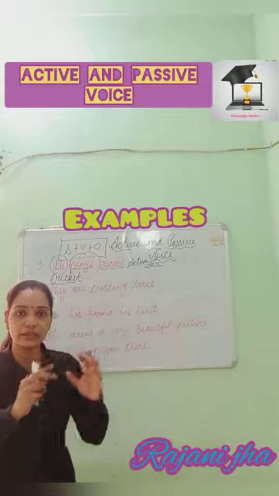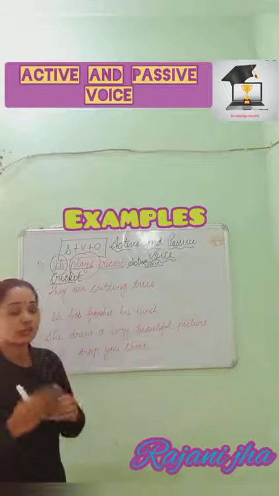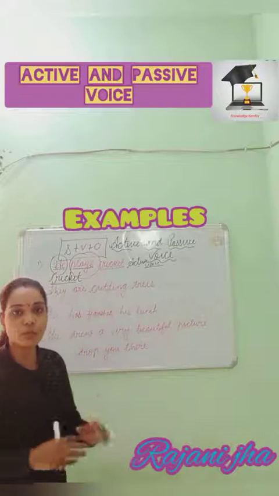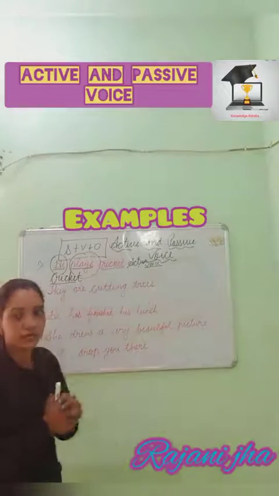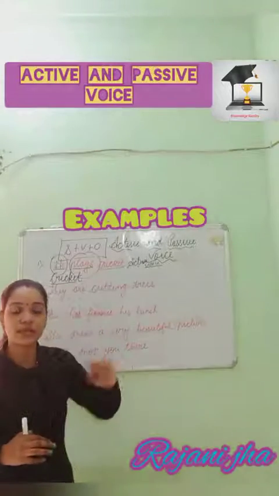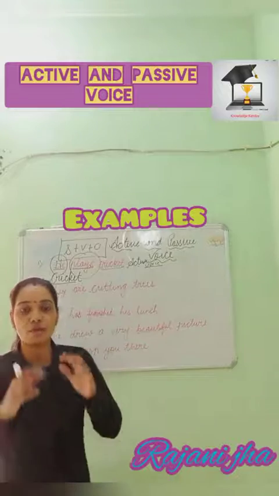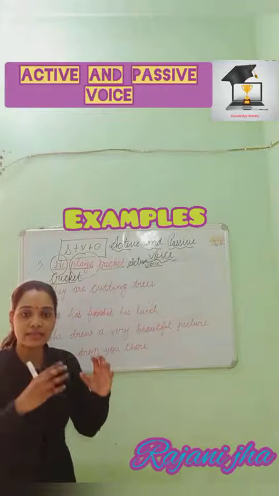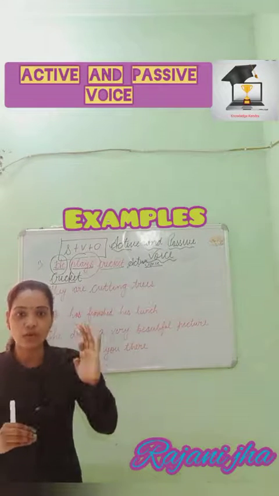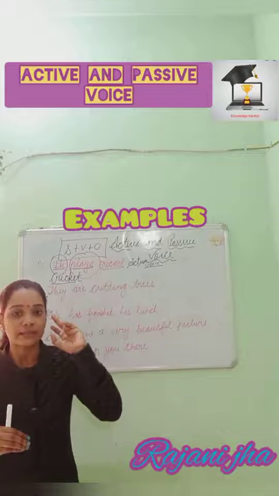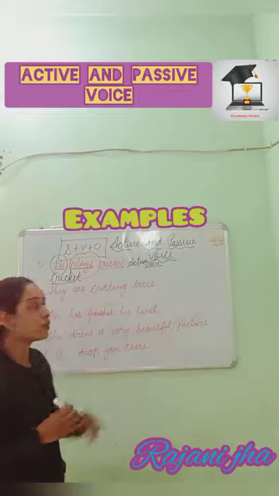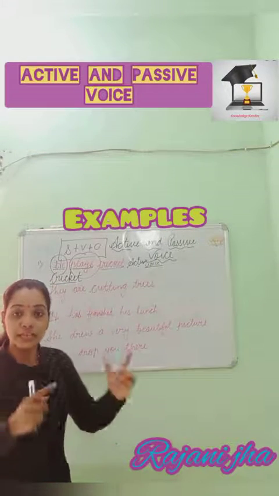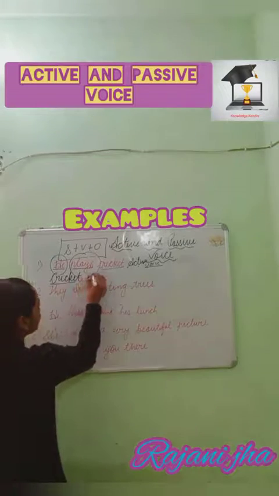You must know that whenever we use the third form of verb, we need a helping verb before that. According to tense, we use the helping verb just after the subject. So cricket has become the subject here, and according to cricket we will put the helping verb. Always remember, when you are changing active voice into passive voice and the tense is simple present tense, you have three options: is, are, and am as a helping verb. You have to choose the helping verb according to the subject. With cricket, what helping verb can be used? Is, obviously. So, cricket is.